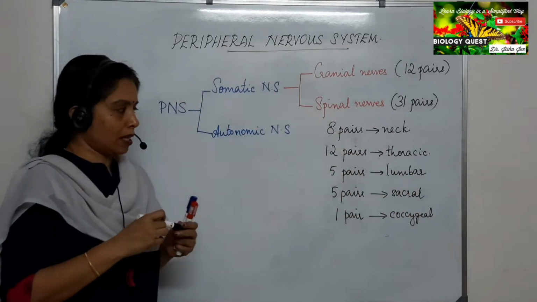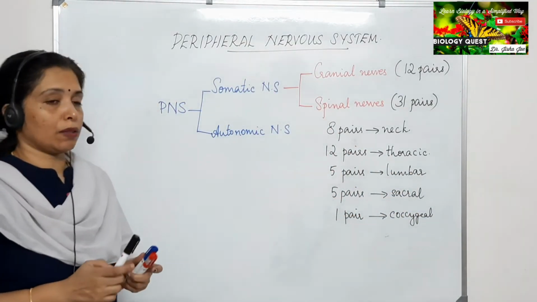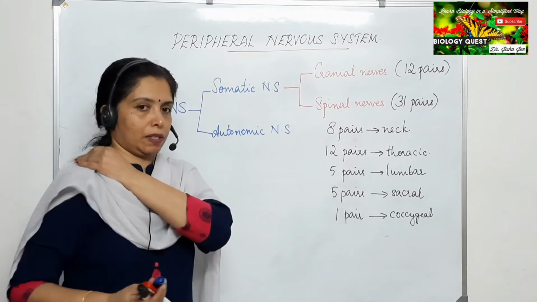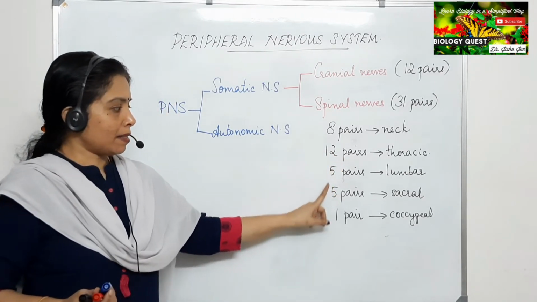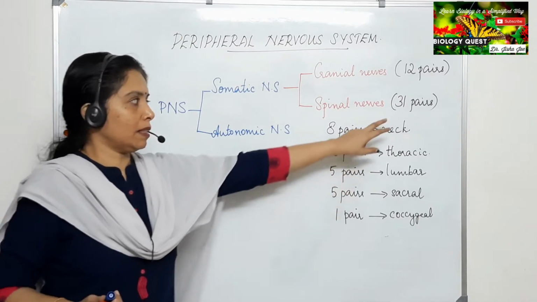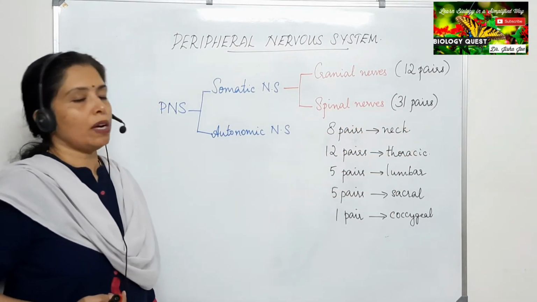So these together constitute the 31 pairs of spinal nerves. So 8 plus 12, 20 plus 10, 30 plus 1, 31. 31 pairs of spinal nerves.